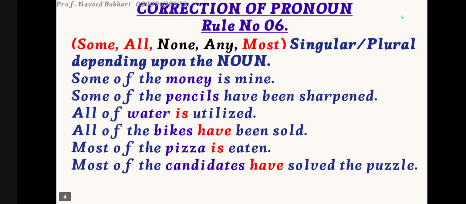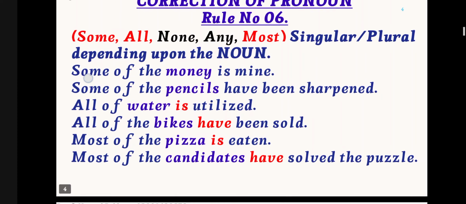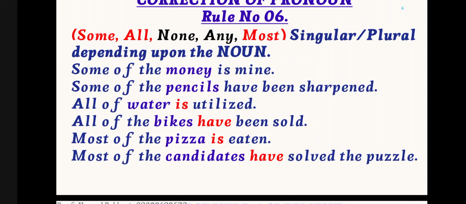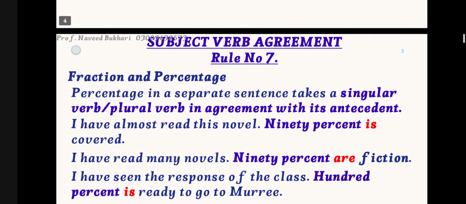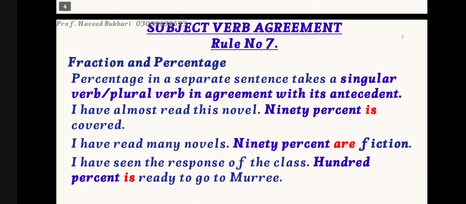Basically, in this slide, you have to look at words like all, some, none, most, and they will take the singular or plural depending upon the noun near them. In all these sentences, our nouns are money, pencils, water, bikes, pizza, and candidates. So we have: money is, pencils have, water is, bikes have, pizza is, candidates have.